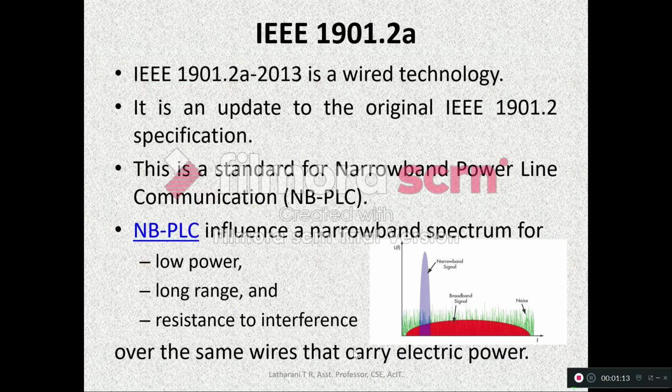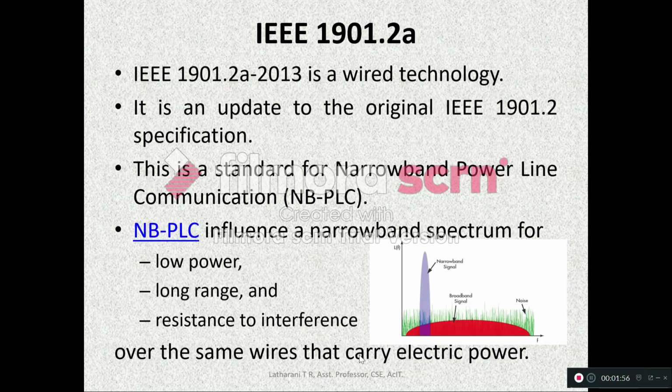So here in this diagram you can see the broadband signal, and the difference between the broadband signal and the narrowband signal is described. Broadband means it gets a long range of frequencies, a large bandwidth, but the narrowband gets a small bandwidth. The data rate will be less, but it can transmit a large amount of data. And also the narrowband can cover a longer range than the broadband signal.